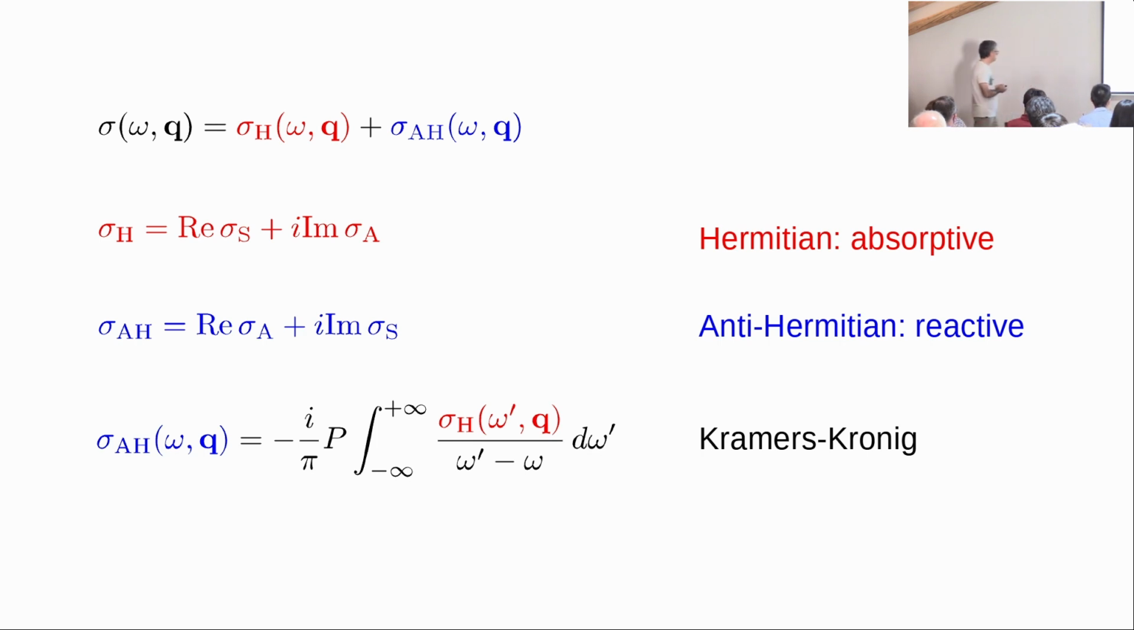A conductivity can be divided into Hermitian and anti-Hermitian parts. The Hermitian part is absorptive, the anti-Hermitian is reactive, but it can also be divided in the first two indices, A and B, into symmetric and antisymmetric parts, and that's how the two decompositions are related. And the Hermitian and anti-Hermitian parts are related by a Kramers-Kronig relation.